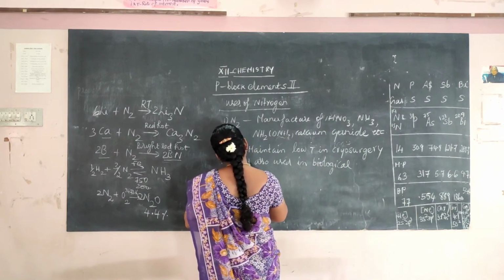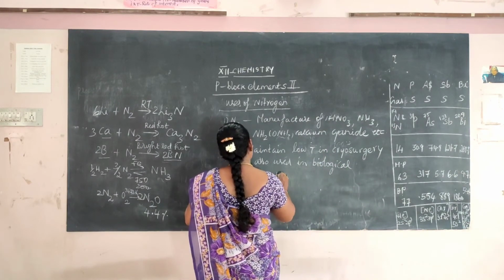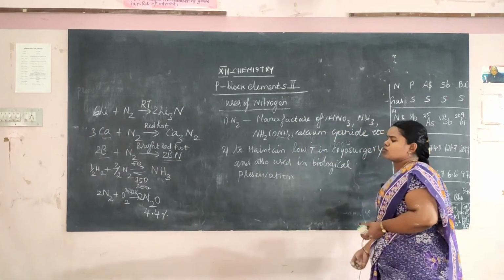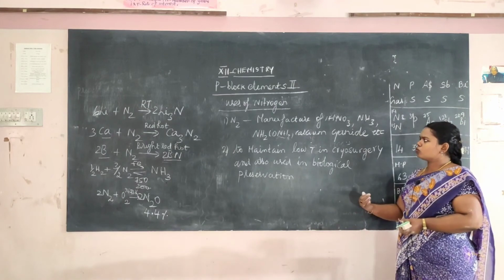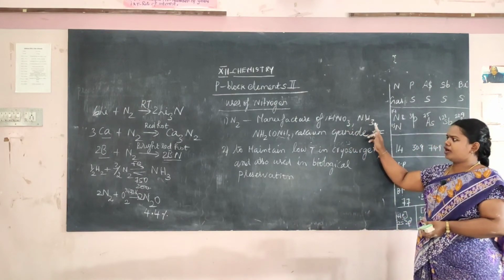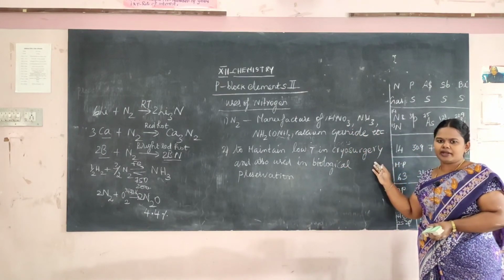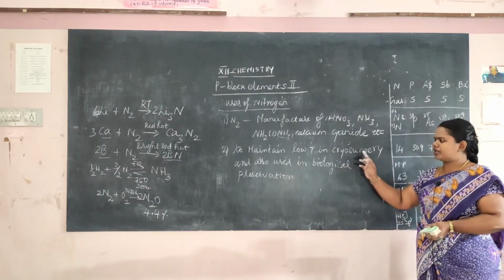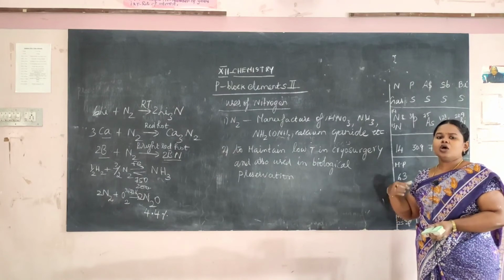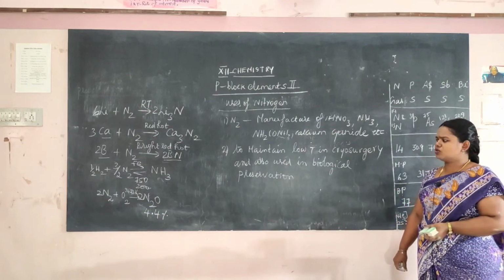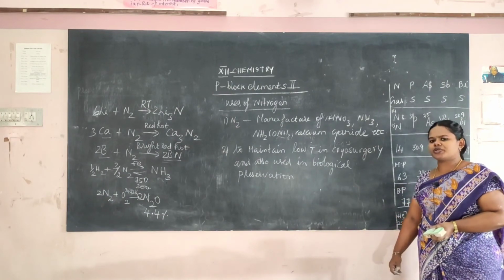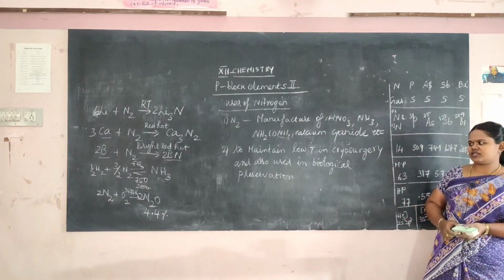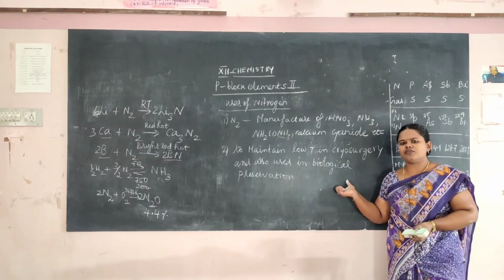So nitrogen is used to manufacture nitric acid, ammonia, urea, calcium cyanamide and some of the fertilizers, etc. And it is used to preserve some of the biological specimens or some of the biological products, okay. So these are the uses of this nitrogen.